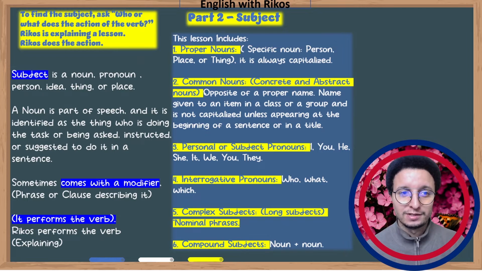Here is a tip for you. To find the subject, ask who or what does the action of the verb. Rikos is explaining a lesson. Who does the action here? Rikos. So Rikos is the subject.